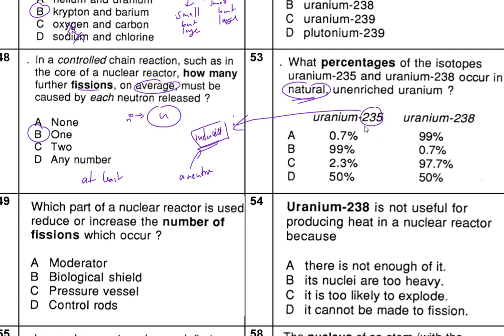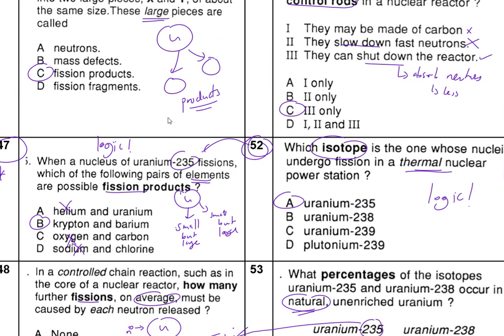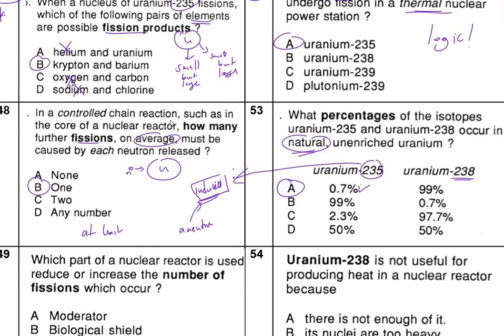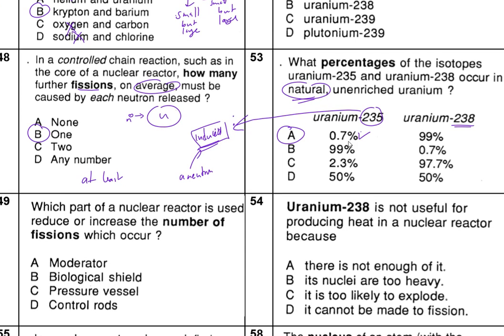So the percentage of it happening naturally is very, very low, so the only possible answer is going to be 0.7. And this one looks like the one that happens naturally, so this is going to be A in this case. Again, we're using logic there, because here you can see that in three questions we're making it happen. If 235 were to happen naturally, we wouldn't need to make it happen, but in this case we make it happen.